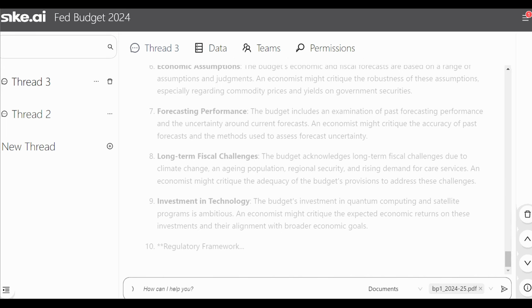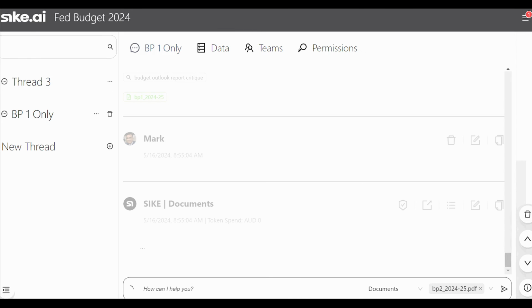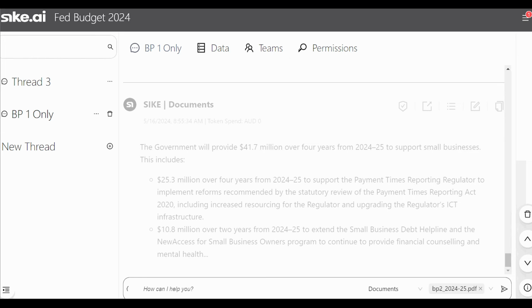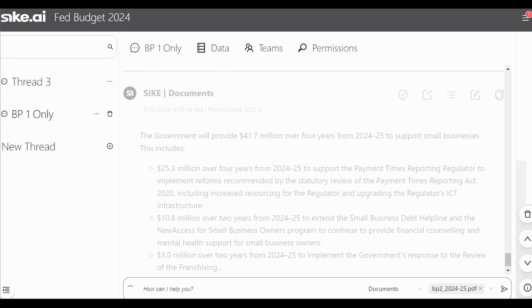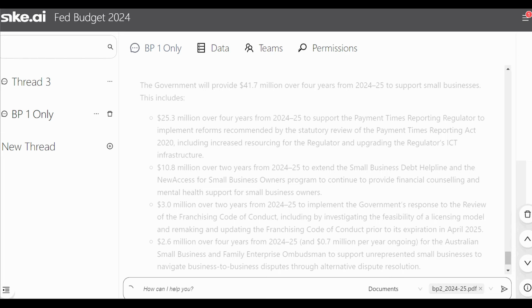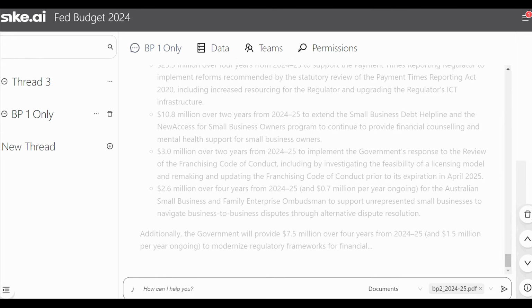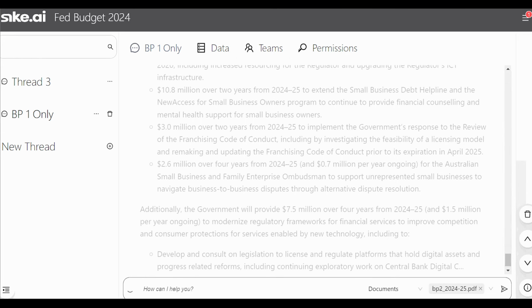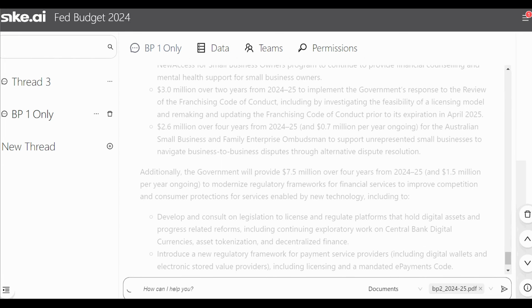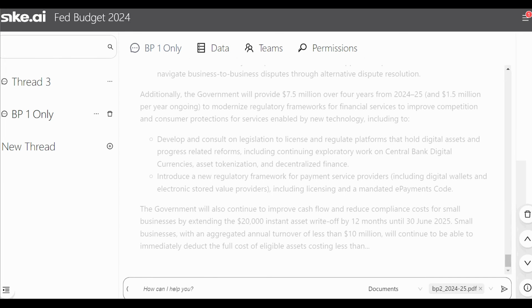Next, let's try a more complex query. Here we're asking if there's anything giving clarity to a tech company considering a move overseas. Support for the payment times reporting regulator, support for the small business debt helpline, improvements to the franchising code of conduct, and more support for disputes resolution are mentioned. Blockchain and digital assets get a mention around regulations and licensing, as well as $20,000 for instant asset write-offs.